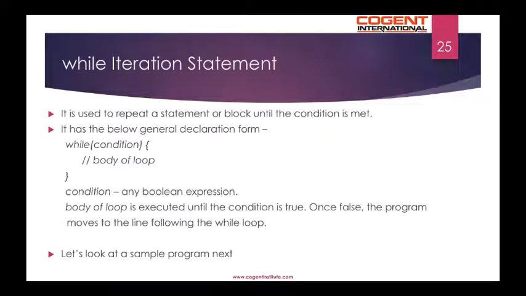The while iteration statement is used to repeat a statement or a block until the condition is met. It has the below general declaration form, while followed by the condition within the parentheses. The condition can be any Boolean expression. The body of the loop is executed until the condition is true. Once false, the program moves to the line following the while loop.